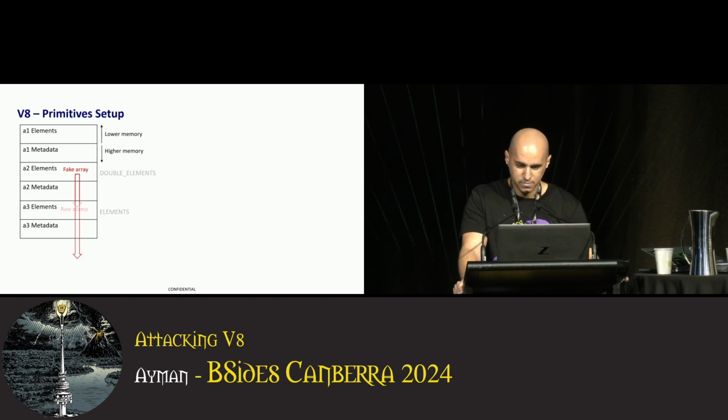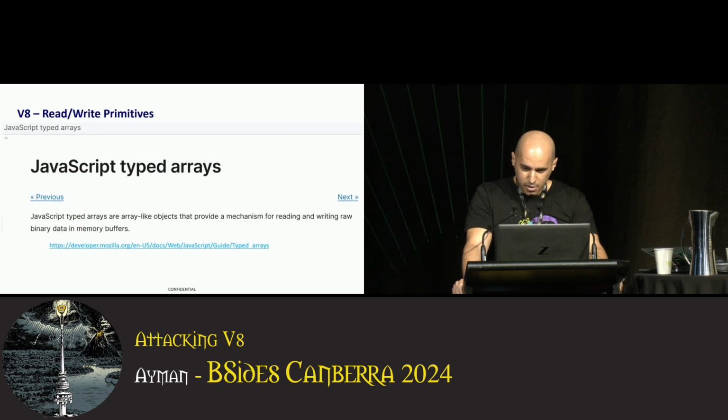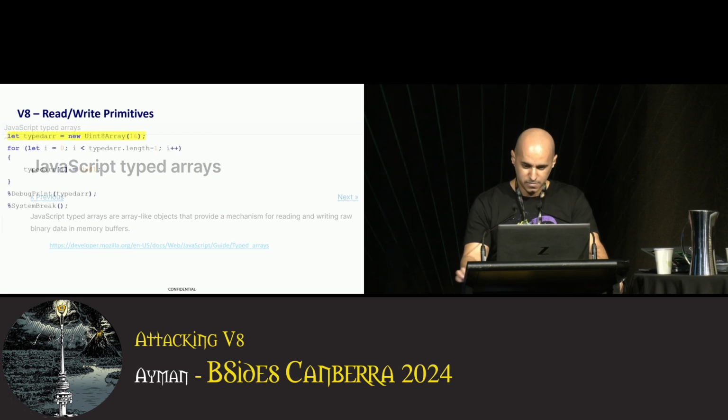If we increase the fake array's length by editing our forged header, we can extend the array and continue reading further objects beyond array 3. This is nice, but we would like to have more powerful arbitrary read-write primitives instead of being confined to adjacent objects. Remember typed arrays that we mentioned earlier? They allow us to access binary memory buffers through array-like objects.